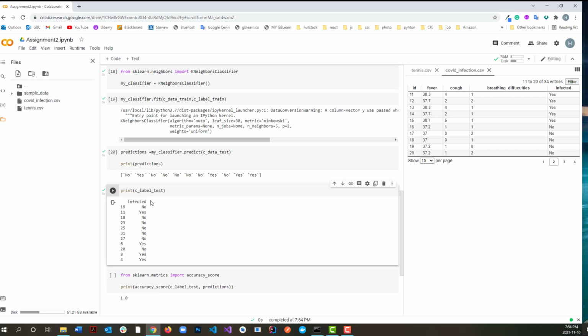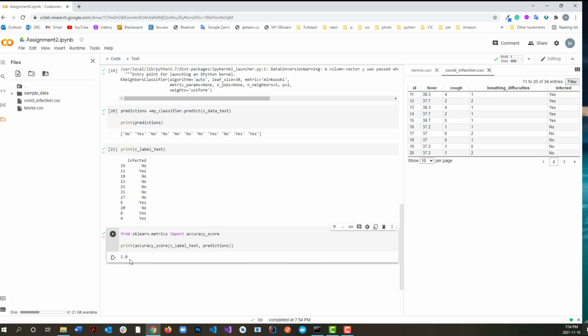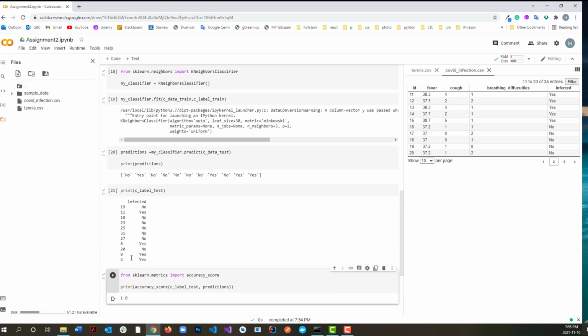And this is the result that has been given, and I'm also importing the accuracy score to check the accuracy of the data. It's 100% accurate.